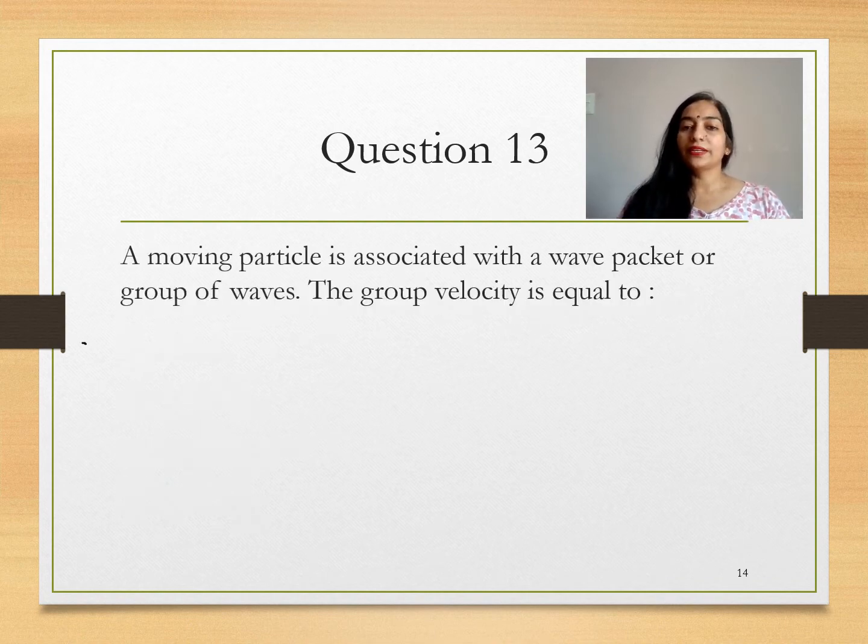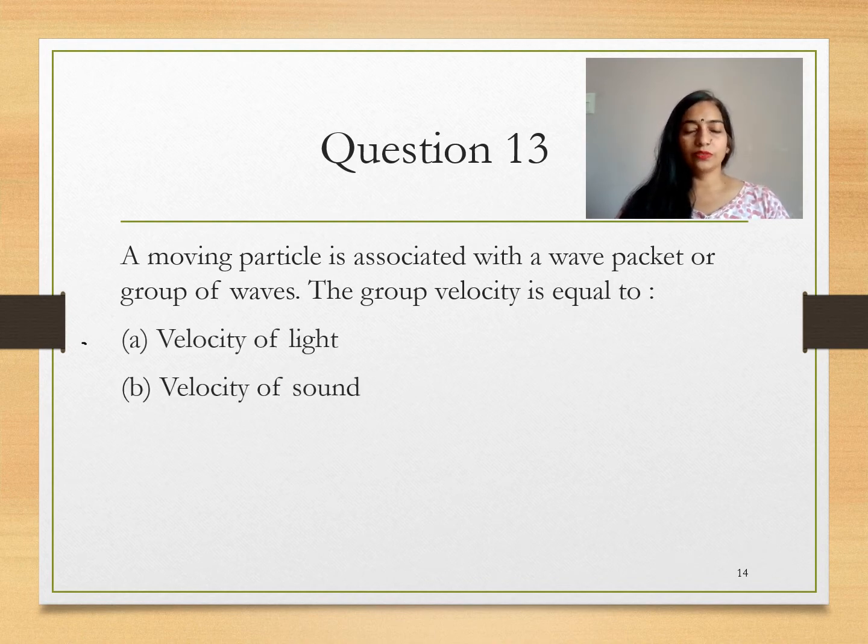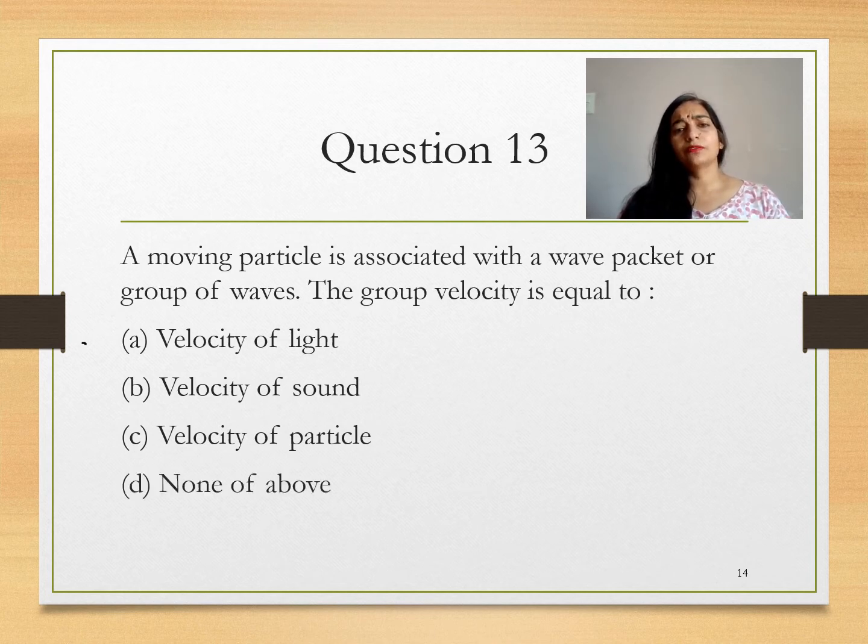A moving particle is associated with a wave packet or a group of waves. The group velocity is equal to velocity of light, velocity of sound, velocity of particle, none of the above. As you all know, wave packet is associated with particle. So wave packet moves with that velocity by which the particle moves.